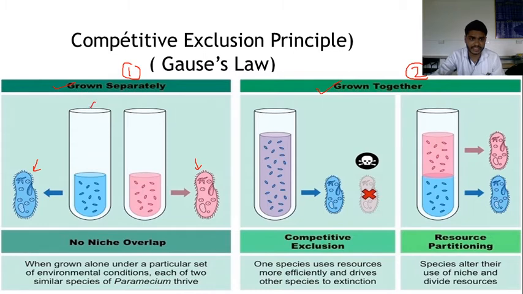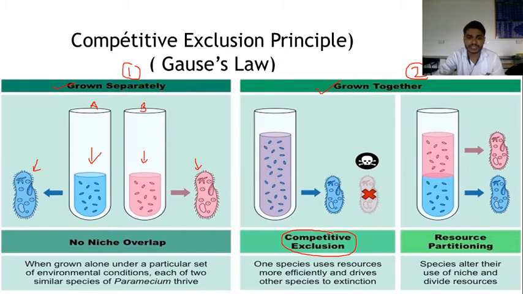This is test tube A and this side is test tube B. Here, in this test tube Paramecium is present, and the second test tube also has Paramecium, but these two are different species, developed and grown in different culture media. Then this second picture explains competitive exclusion.